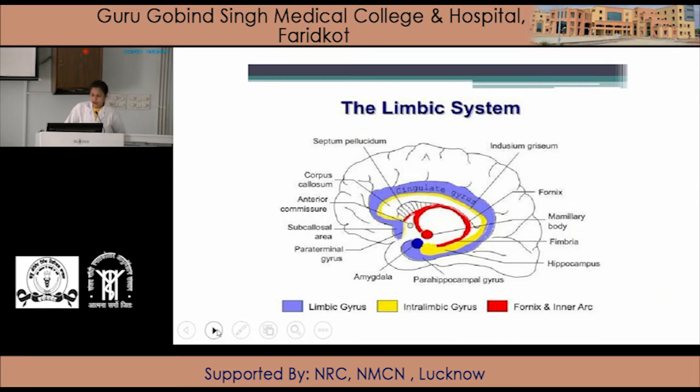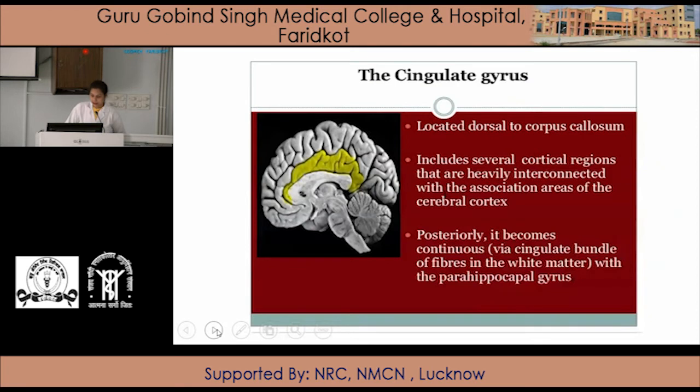First of all, we discuss the cingulate gyrus. So here is the cingulate gyrus. This is the medial surface of the cerebral hemisphere. The cingulate gyrus is located dorsal to the corpus callosum. Here is the corpus callosum. Dorsal to it, in yellow color, is the cingulate gyrus.